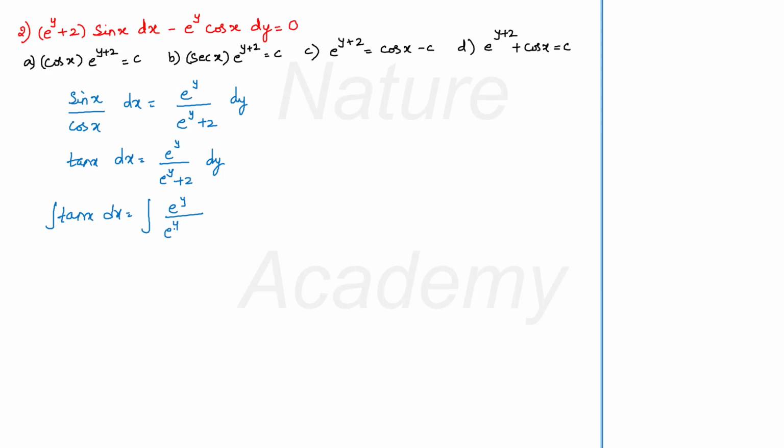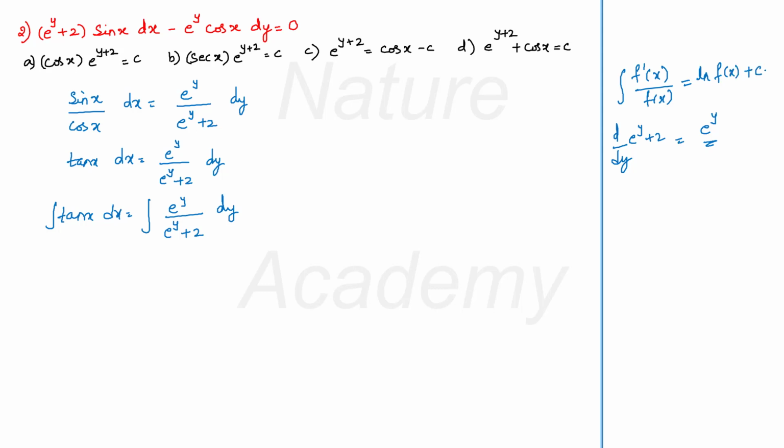See here, the right hand side is in the form integral f dash x by f of x. That means if you differentiate the denominator, you get the numerator. If you differentiate e raised to y plus 2 with respect to y, you will get e raised to y. So if you have this form, you can easily integrate it. This will be equal to log f of x plus c.